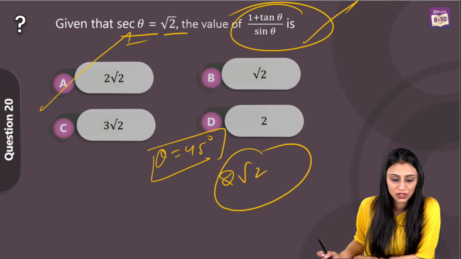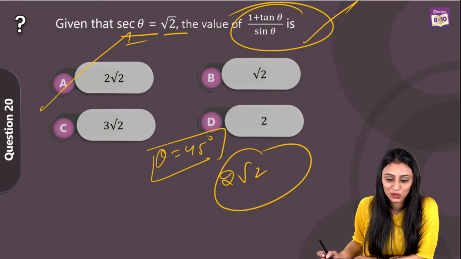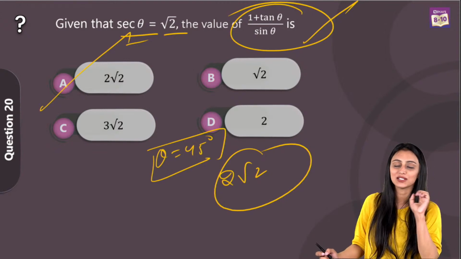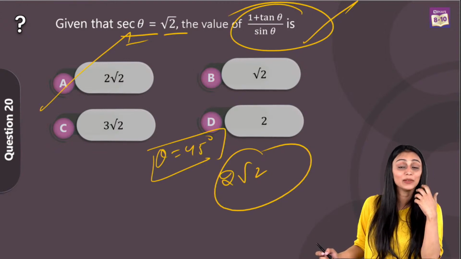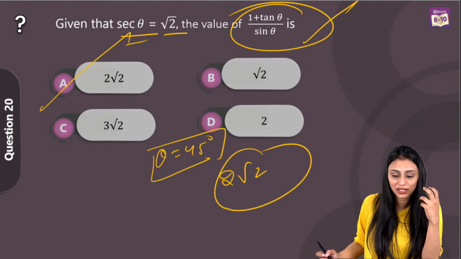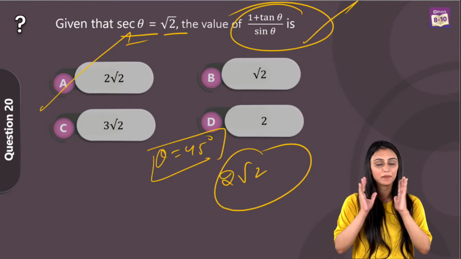Yes, Kamlesh. Yes, Guran Singh. Samaira says Khushbu ma'am is the best. Yes, thank you, Samaira. Thank you so much. Ayush Gupta, trigonometry was most simple. Yes, trigonometry, it is simple. That's what I told you. It's not difficult, but even if you are finding it a little bit tricky, that's only because maybe your concepts are not that strong. But still, overall, I would say that it was a balanced paper.